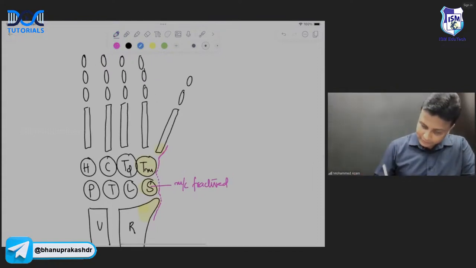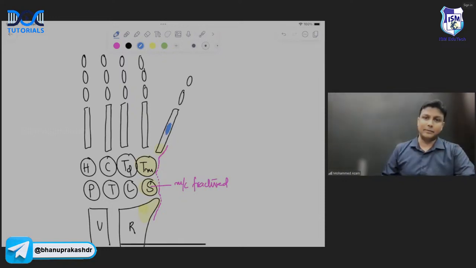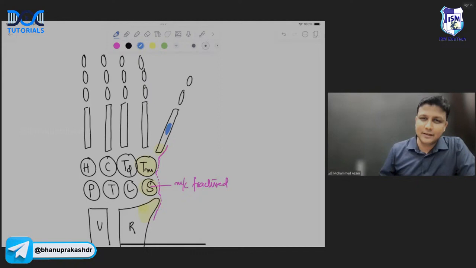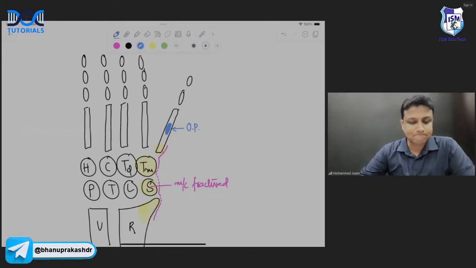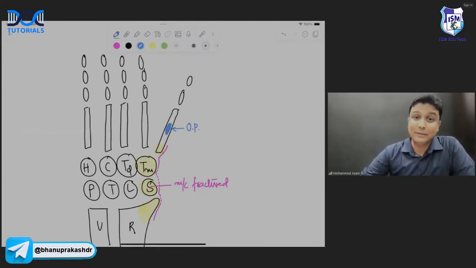Recently in the exam they have given here, one muscle will be inserting on the shaft of the first metacarpal. Which muscle is inserting here? Arrow mark. Opponens pollicis. Opponens pollicis will be inserting here. But again, the same thing. What will happen after the exam?